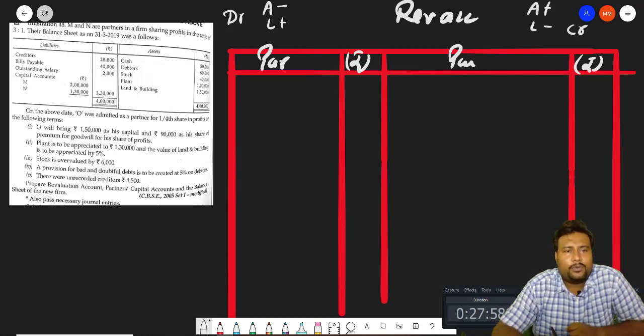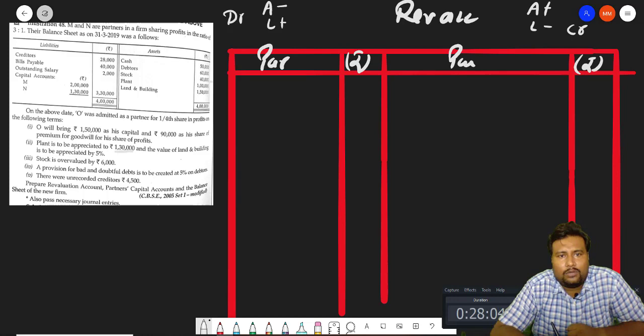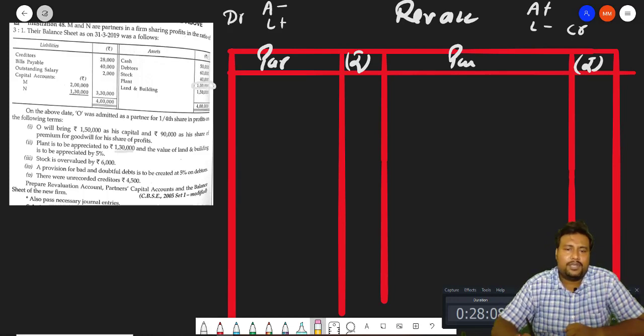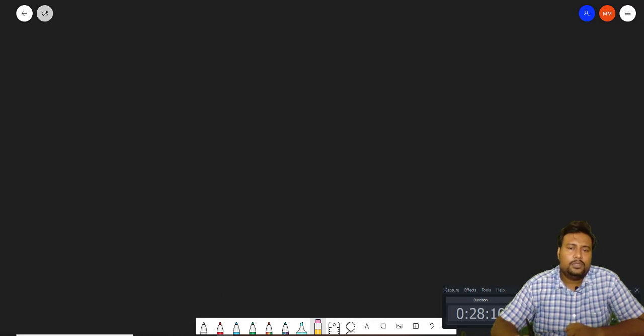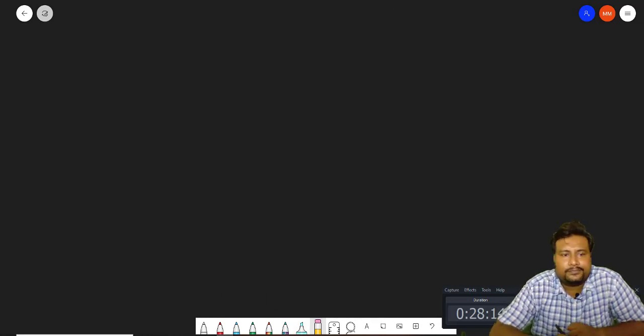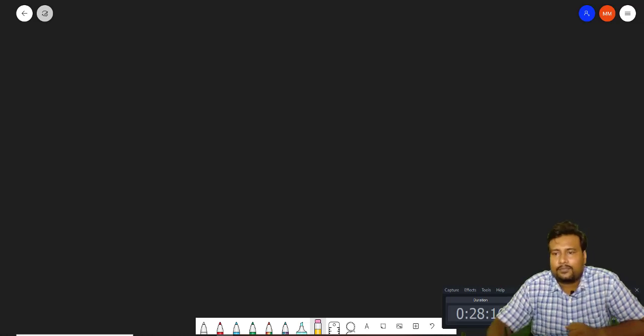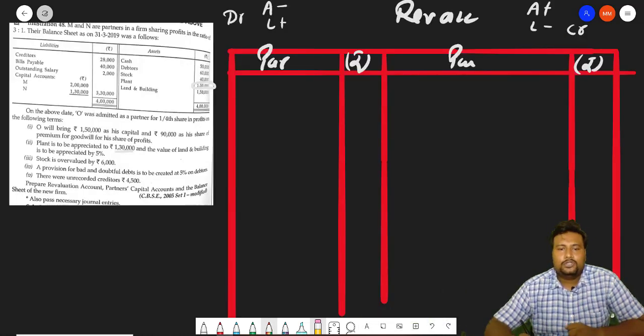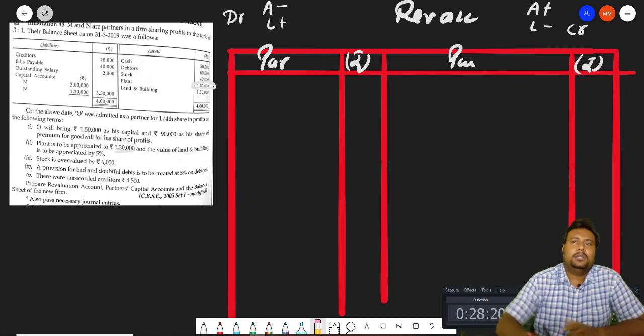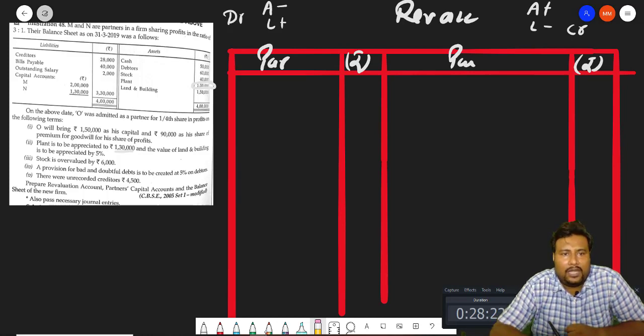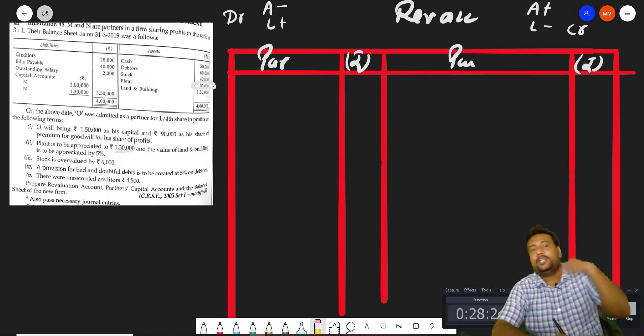Now proceed for the same. Plant is to be appreciated to 1,30,000. Plant value is how much? 1 lakh rupees. Although I know it is not very clear, I am reading it for you. Plant is appreciated to 1,30,000.